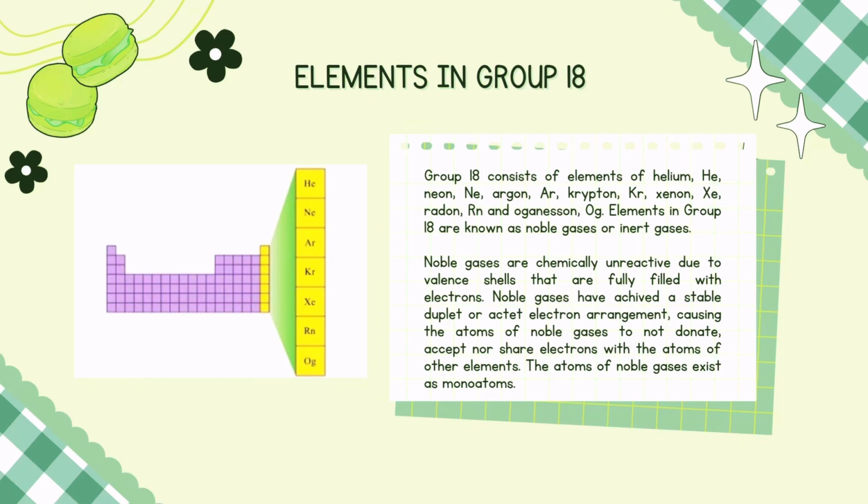Okay, this is the element in group 18. Group 18 consists of elements of helium, neon, argon, krypton, xenon, radon, and argonium. Elements in group 18 are known as noble gases or inert gases. That picture shows the relationship between the inert nature and the stability of the electron arrangement in an element.